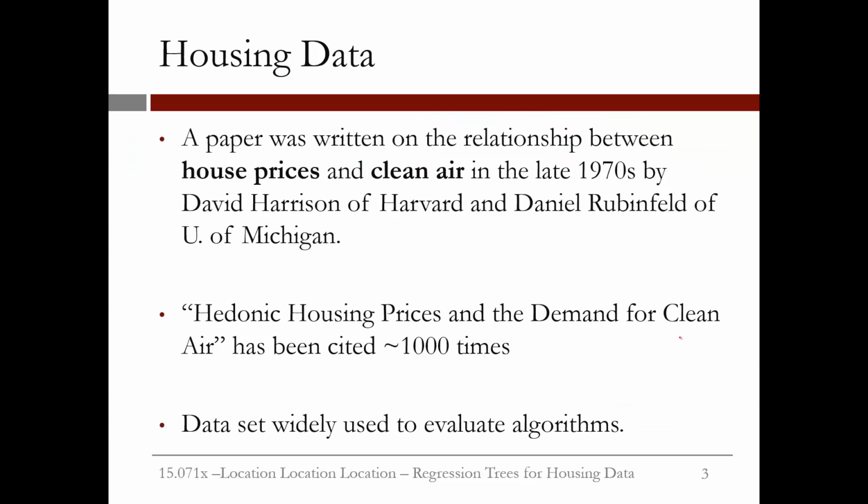This data comes from a paper, Hedonic Housing Prices and the Demand for Clean Air, which has been cited more than 1,000 times. This paper was written on a relationship between house prices and clean air in the late 1970s by David Harrison of Harvard and Daniel Rubenfeld of the University of Michigan. The dataset is widely used to evaluate algorithms of the nature we discuss in this class.